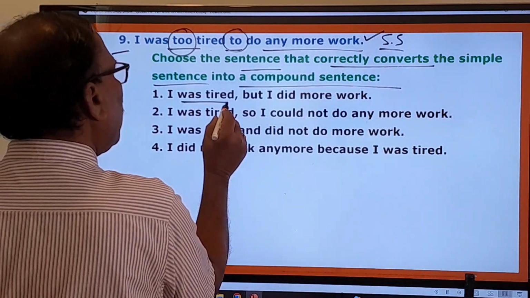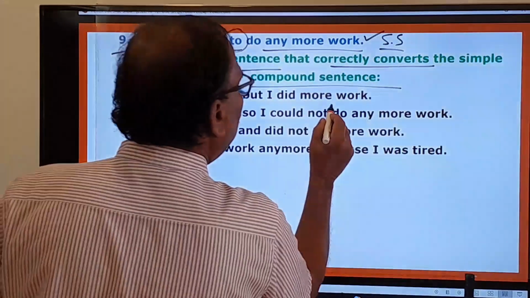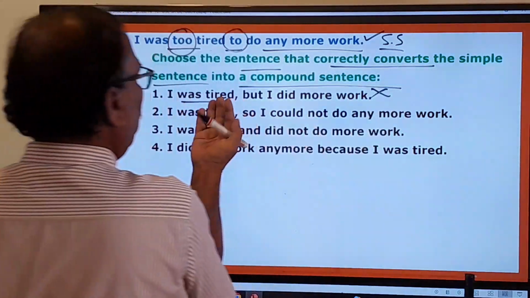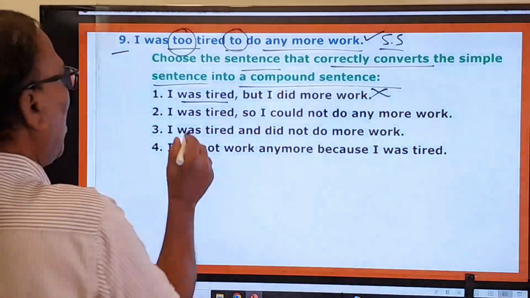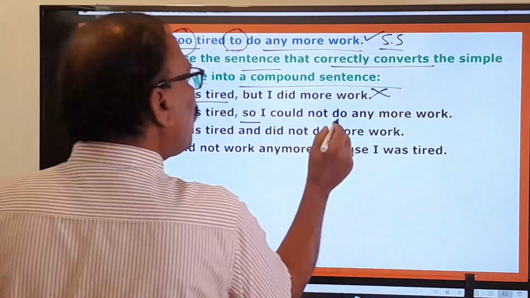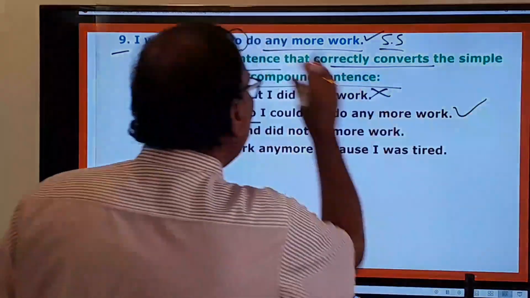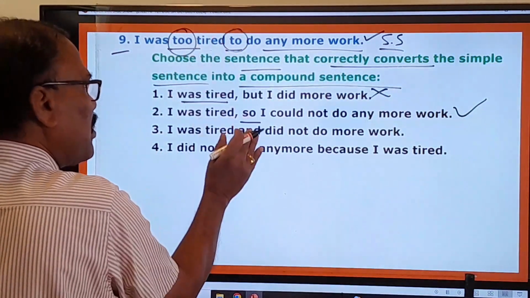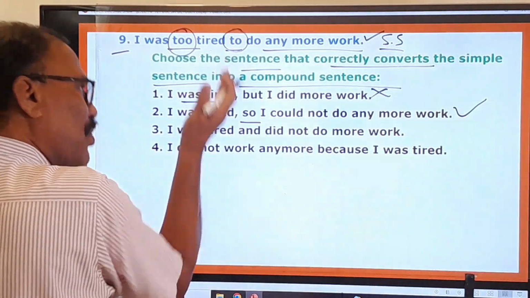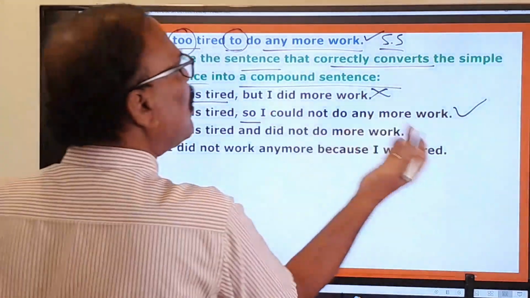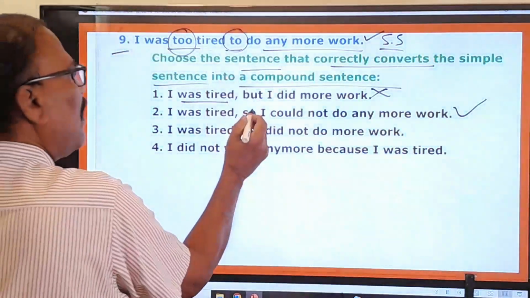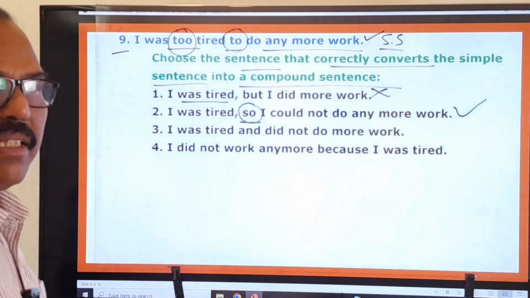I was tired, but I did more work. No. When you are tired, can you do more work? No. I was tired, so I could not do any more work. Yes, this is the right one. So is a coordinating conjunction.